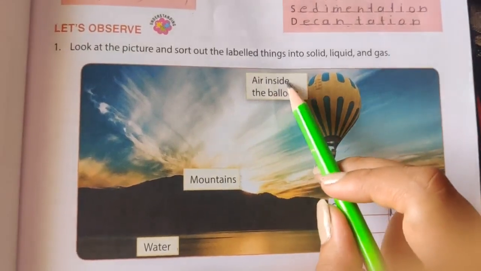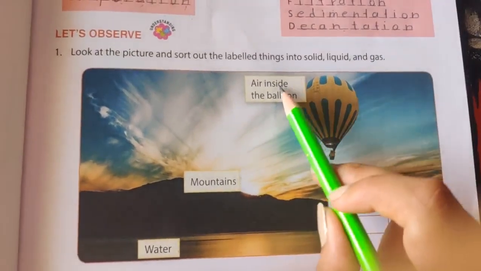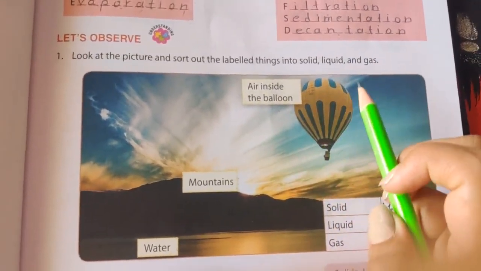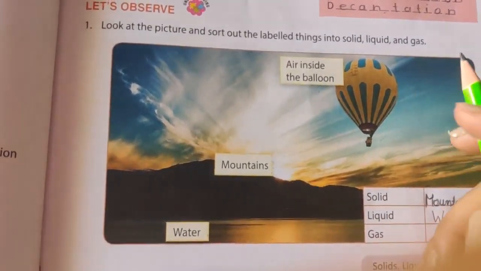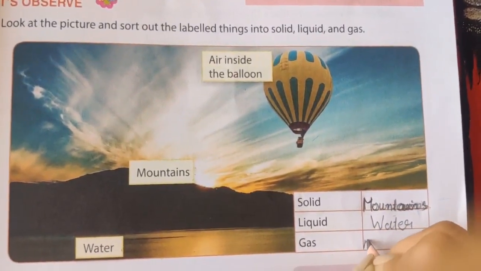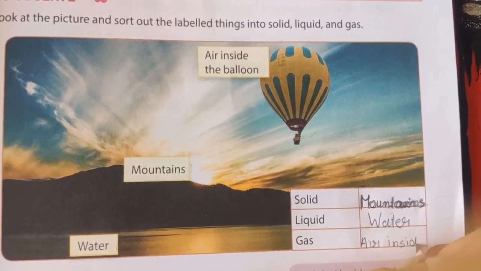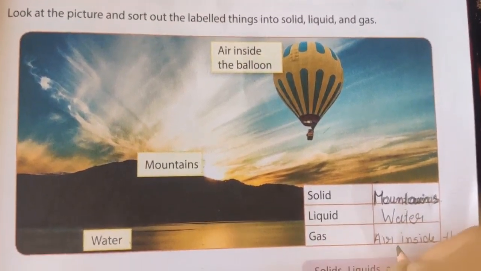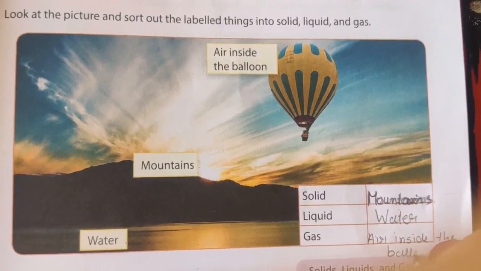Then comes air inside the balloon. So the air inside the balloon is in which state of matter? Yes, it is in the gas state of matter, right? So write down air inside the balloon. Inside the balloons, it is the gas state of matter, right?